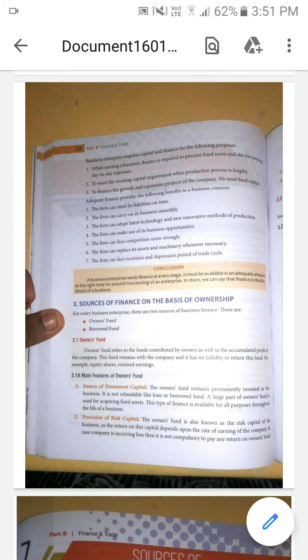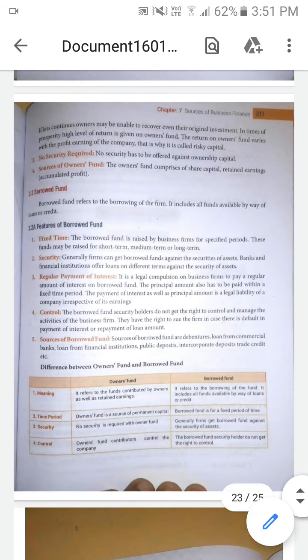Provision means a reserve or a safety. If loss continues, owners may be unable to recover even their original investment. In times of prosperity, a high level of return is given on the owner's fund. So the return on the owner's fund varies with the profit earning of the company. That is why it is called risky capital.